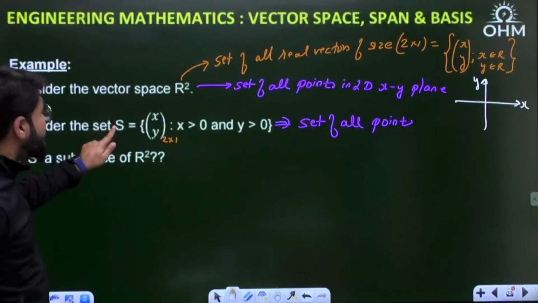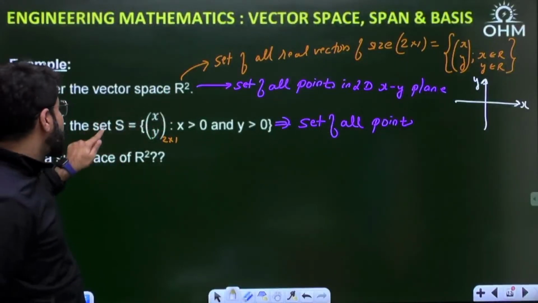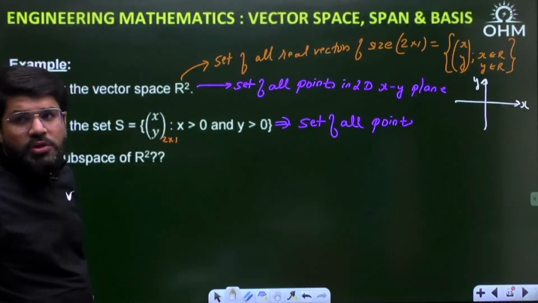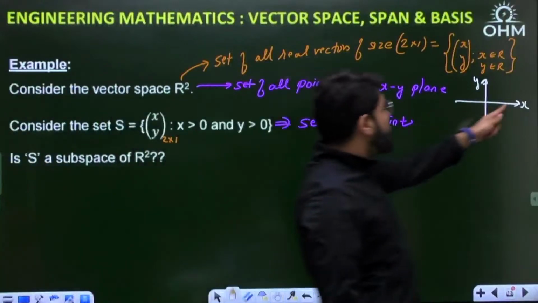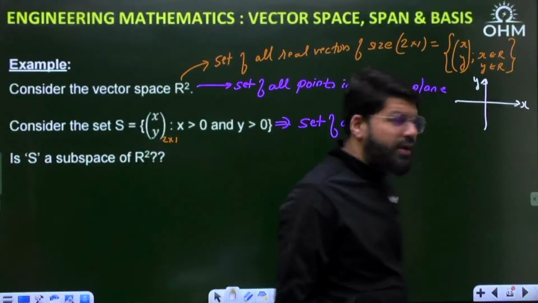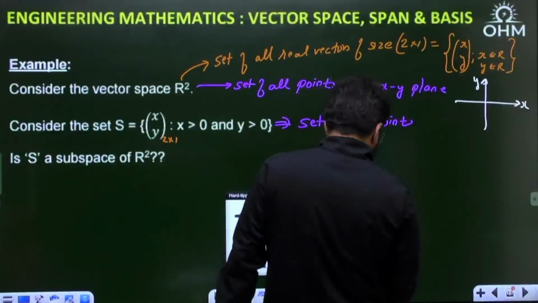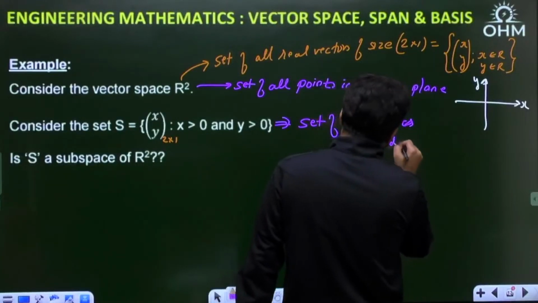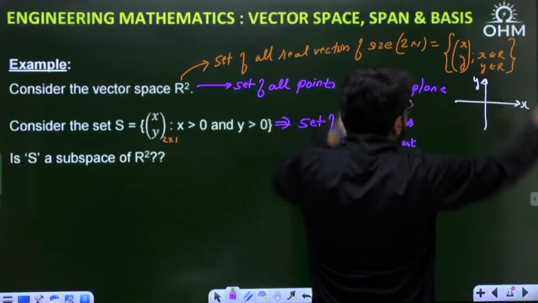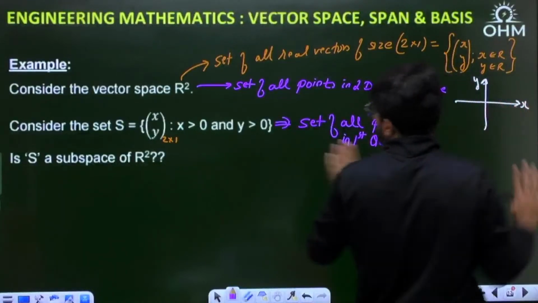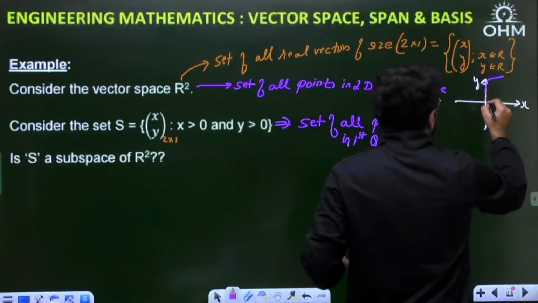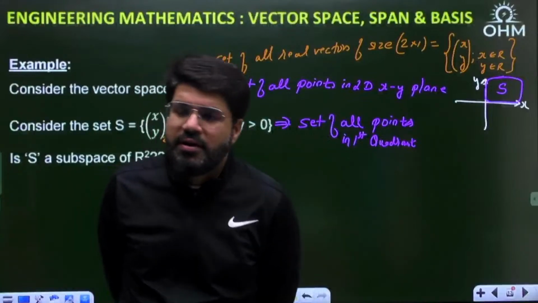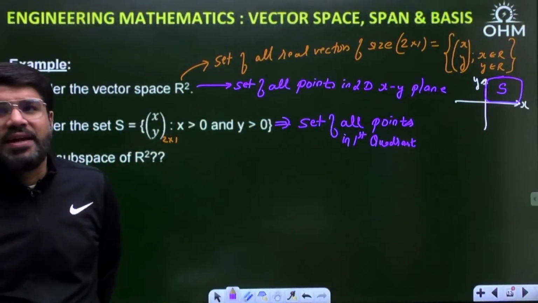But what is the set S? First I spoke about R2. Now what is the set S? The set contains all the values of (x, y) such that x and y are both positive. That means the point will be in the first quadrant. So my R2 is the entire two-dimensional xy plane, and the set S is the set of all the points lying in the first quadrant.